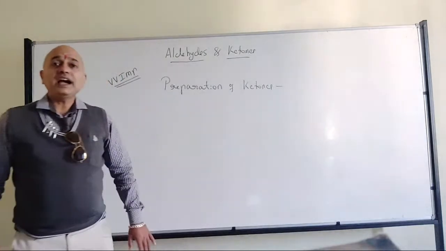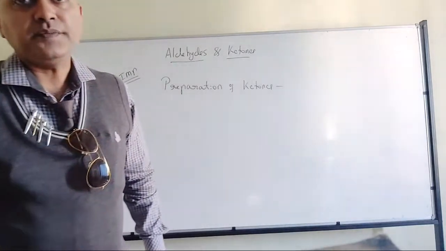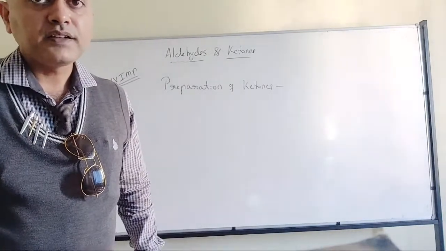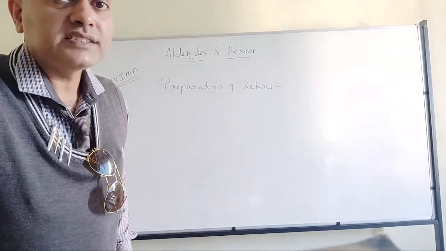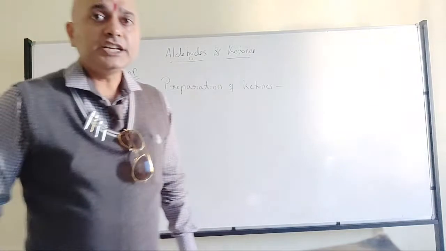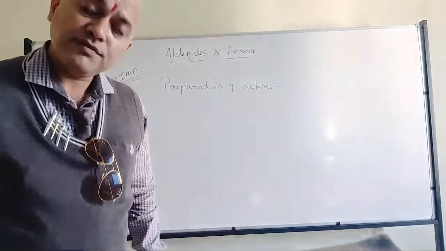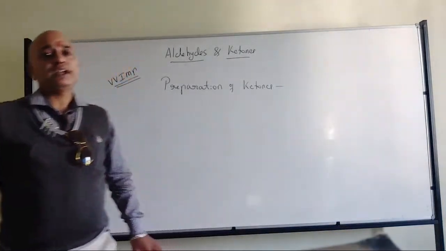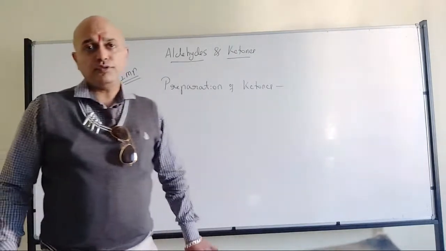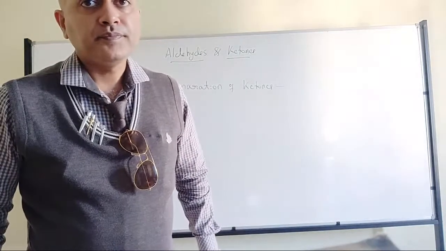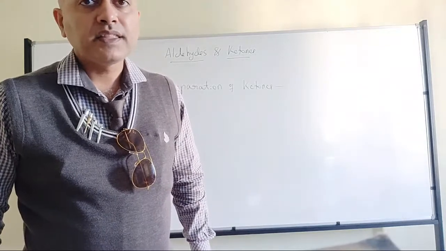Now that's where we have the reaction. Archit, got the answer? It should be butane-2-one. Even but-2-one you can write, no problem.